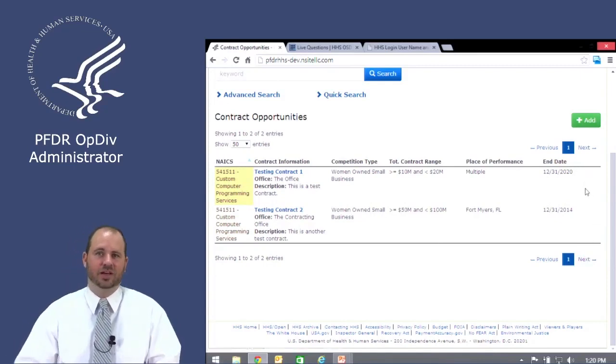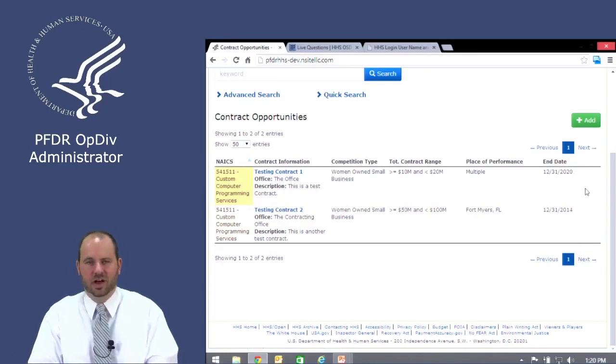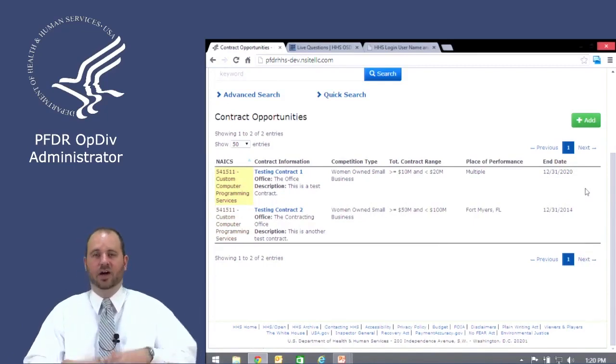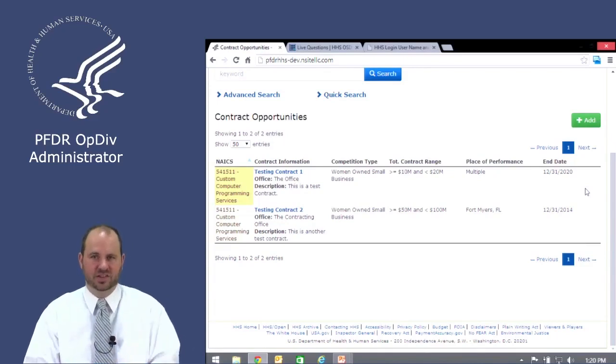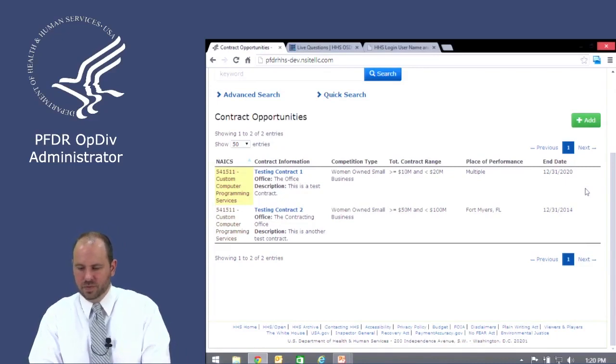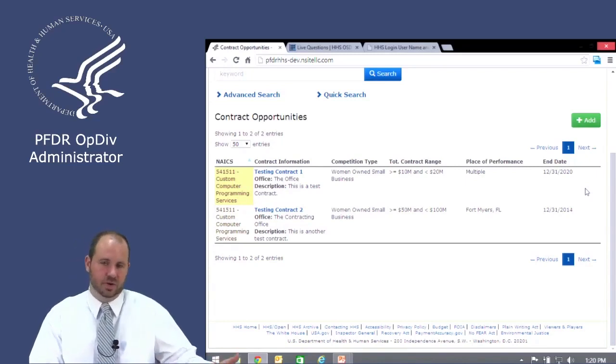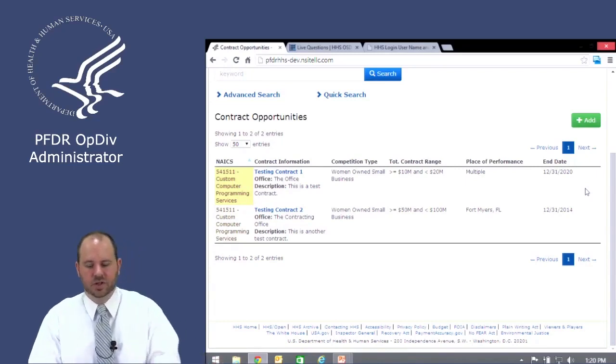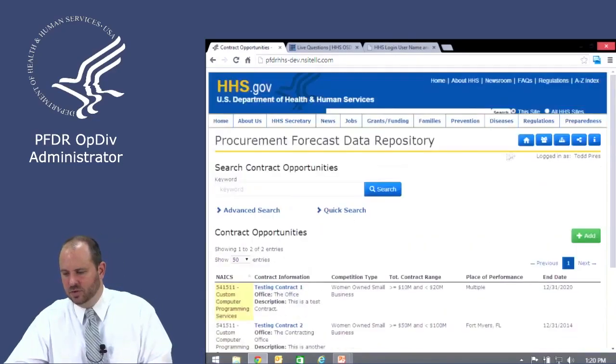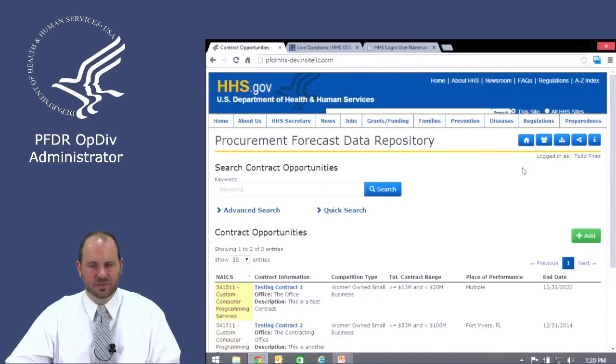And the reason why there's no icons there is because these two contract opportunities have been signed off on final approval, and they are now viewable on the public facing side of the PFDR. And so these two opportunities have been completed from contract opportunity origination through review and then finally through final approval. And so let's go take a look at all those areas that we discussed in our PowerPoint presentation.